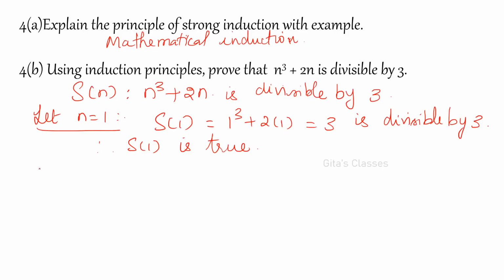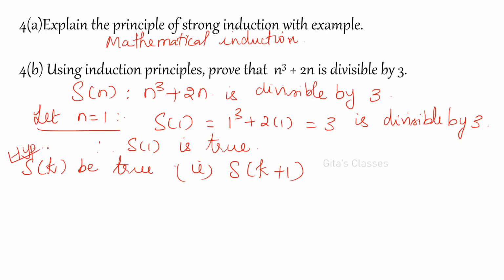Next you have to assume the hypothesis S of k. Let S of k be true. This is our mathematical hypothesis. We can assume this. That is, k cube plus 2k is divisible by 3.